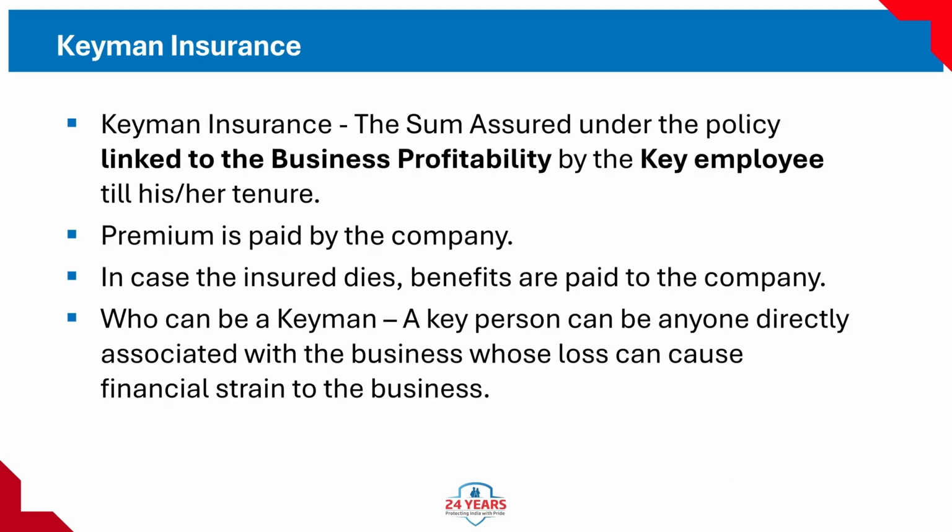Keyman insurance. 1. The sum assured under the policy is linked to the business profitability by the key employee till his or her tenure. 2. Premium is paid by the company. 3. In case the insured dies, benefits are paid to the company. 4. Who can be a keyman? A key person can be anyone directly associated with the business whose loss can cause financial strain to the business.